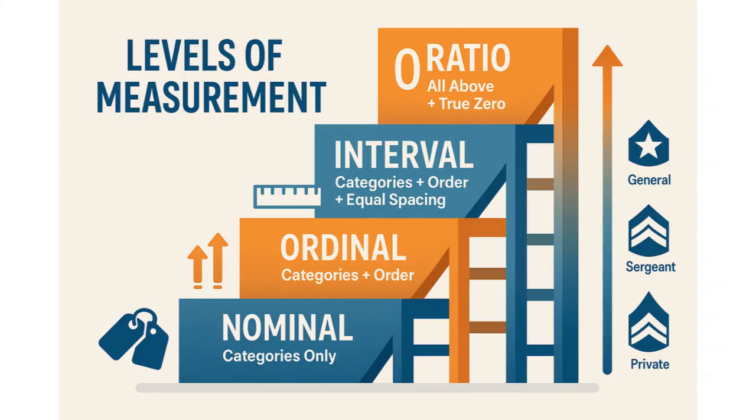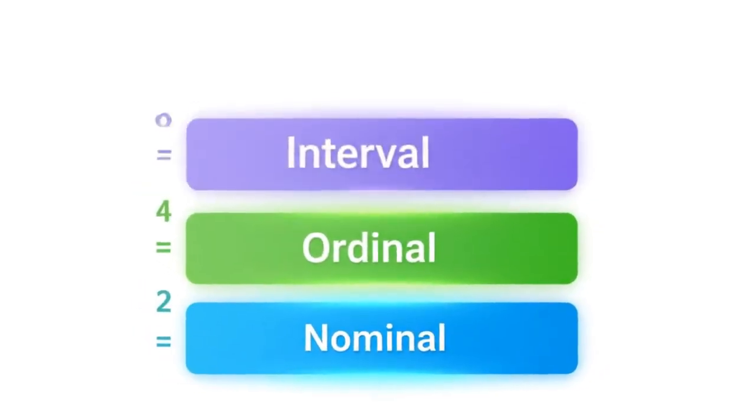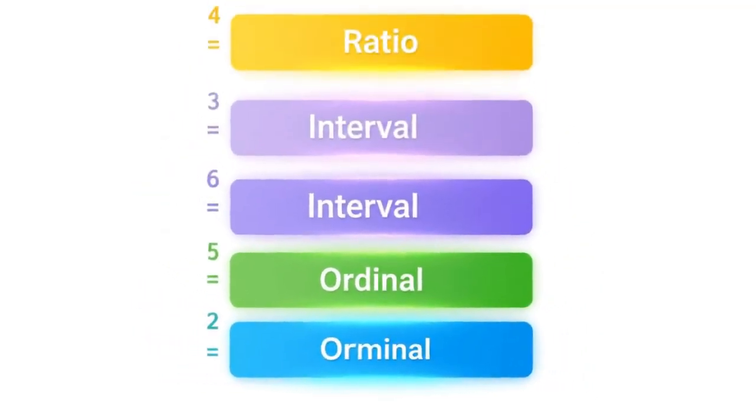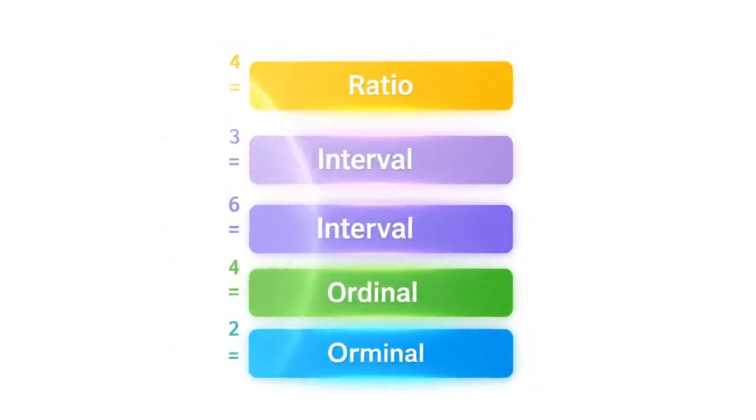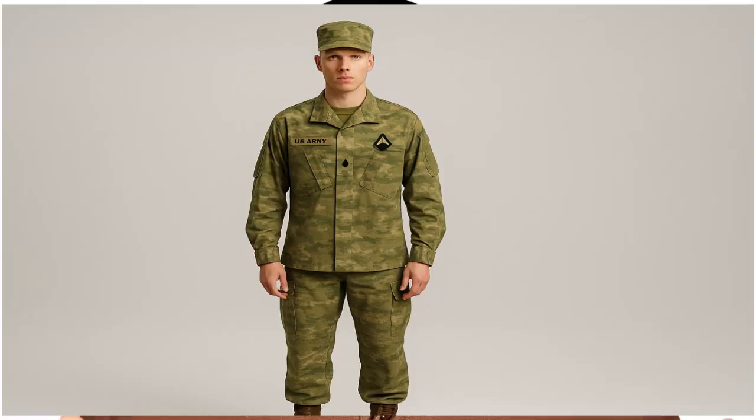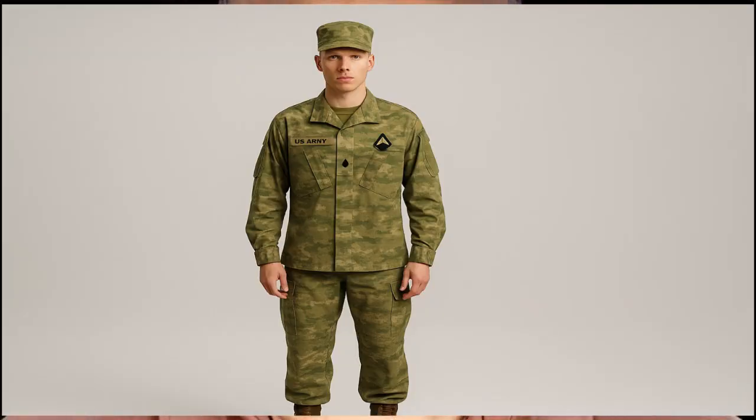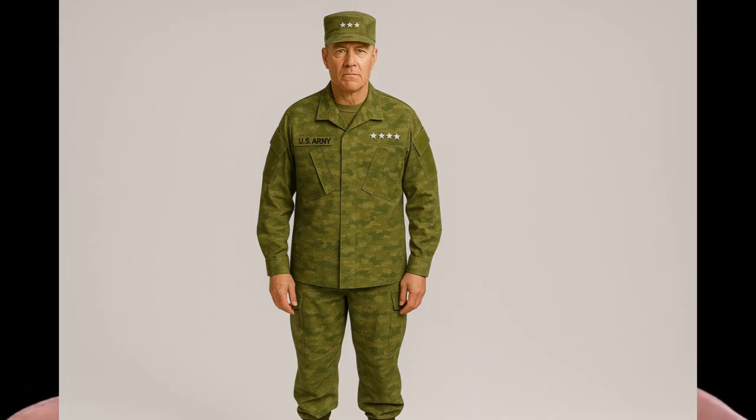Now here's the key idea. Levels of measurement are like a ladder. Each level includes the qualities of the one below it, but adds something new. Nominal, the base. Ordinal, adds order. Interval, adds equal spacing. Ratio, adds true zero. It's like climbing from private to general in the military. Each rank has all the powers of the ones below, but with new authority. That's how numbers work too.